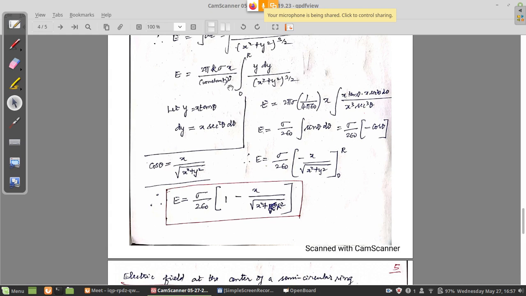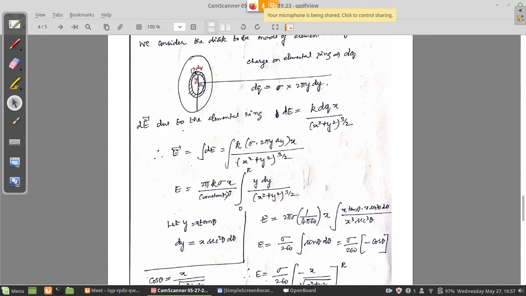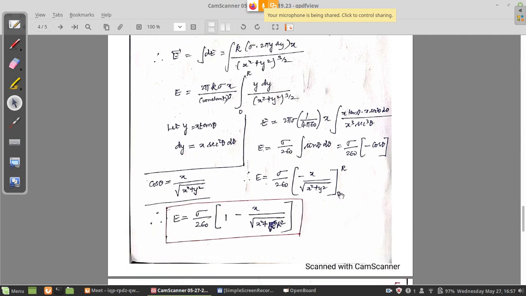Limits are 0 to R, because the ring is extending from the center 0 to the entire radius of the disk, capital R. So the integration limits are 0 to R. If you apply the upper limit, what is the variable here? Y. So you have to substitute for y. So minus x divided by square root of x square plus R squared. That is the second term.